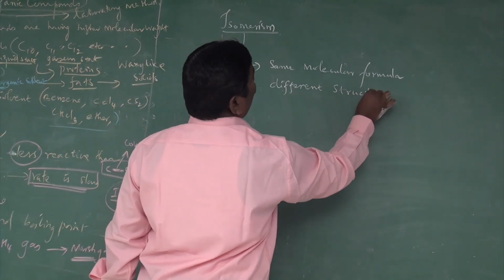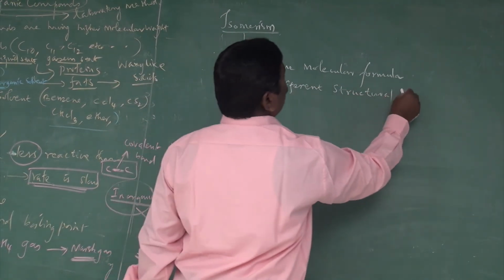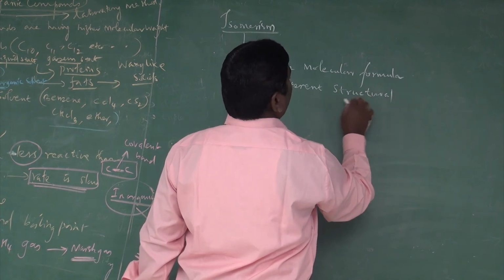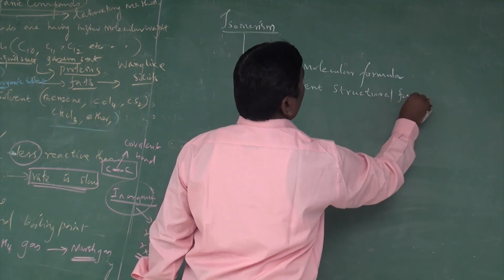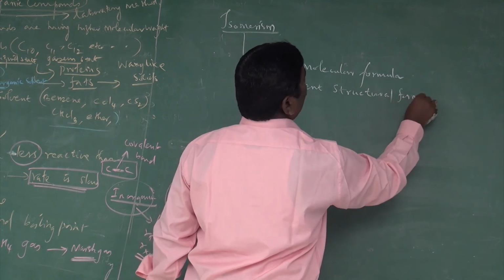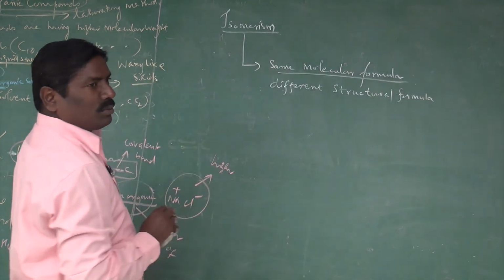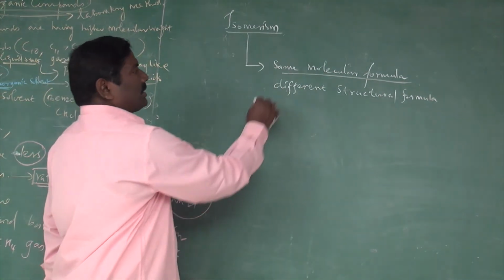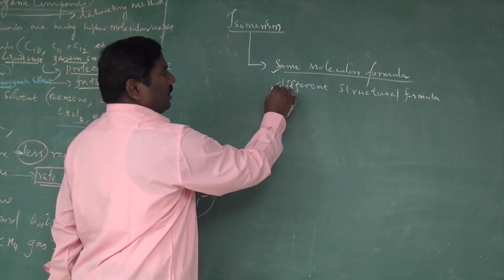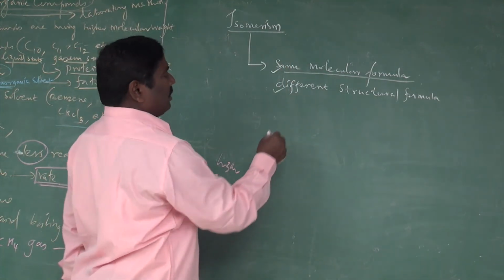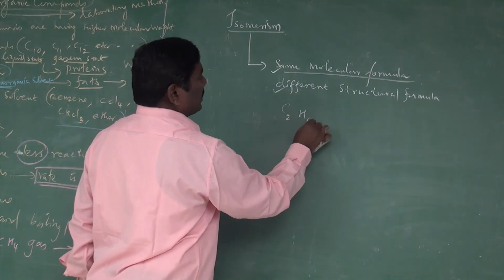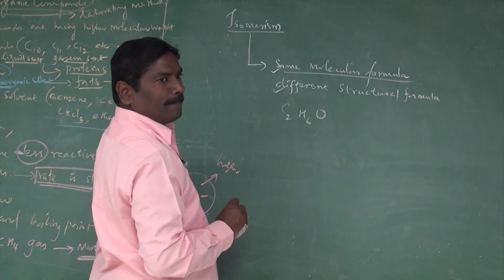For example, I can give C2H6O. It is a simple example.